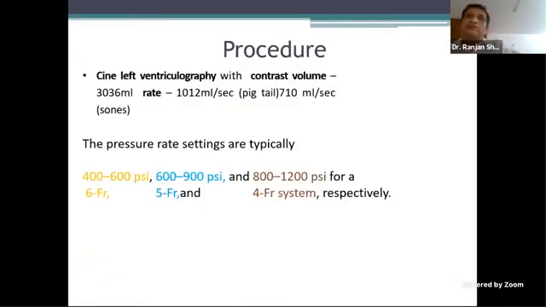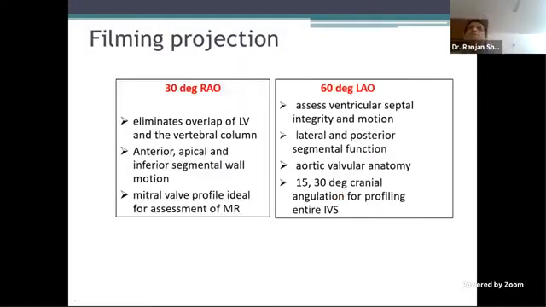If it is bradycardia, it could be a little less. Now, this is the PSI we were discussing. Higher French, you could have higher PSI. Lower French, you need to have lower PSI.